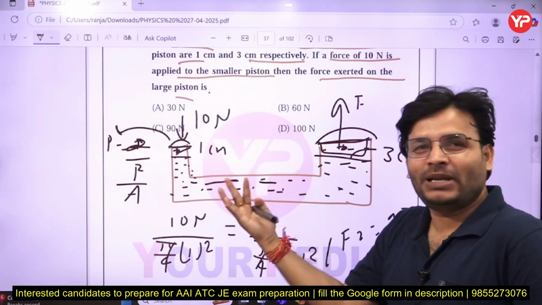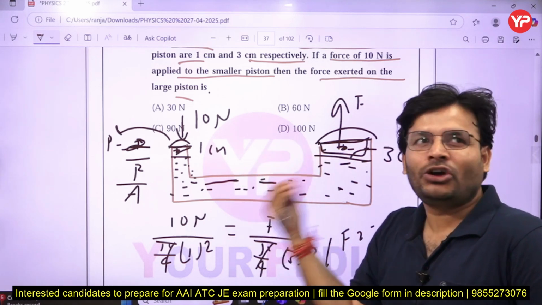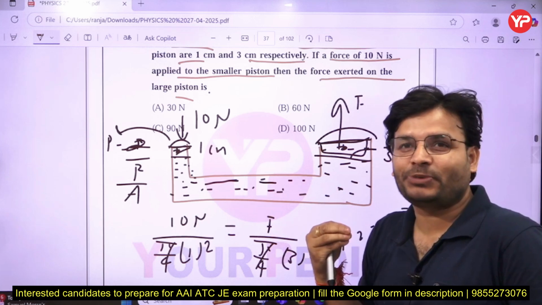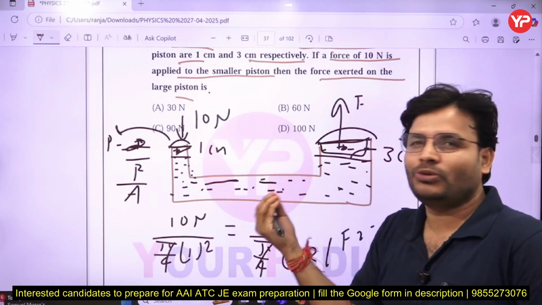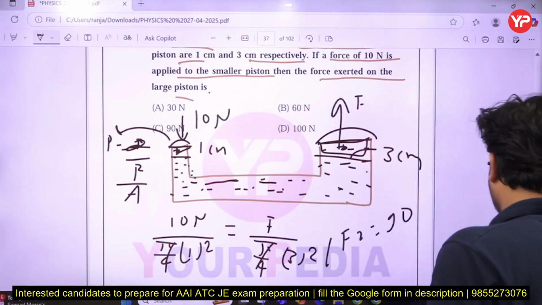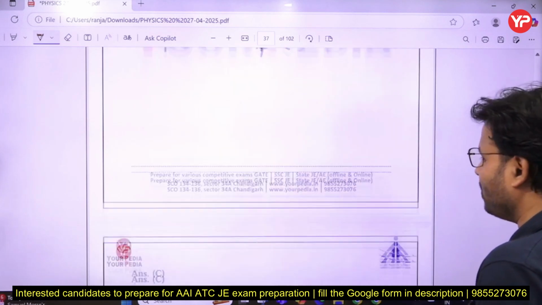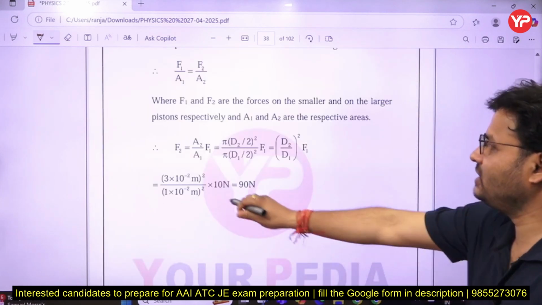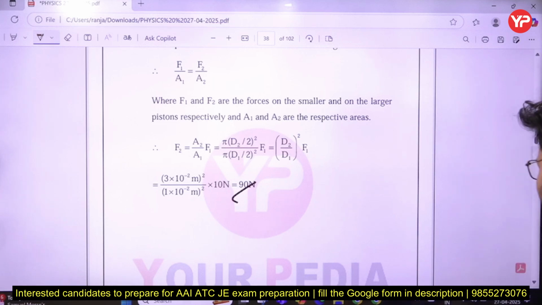In that, hydraulic press, hydraulic ram, hydraulic jack, all of them work on that principle, my dear friends. So it is very, very helpful and important if it is asked in the exam. So that is the concept you have to remember, my dear friends. Simply we can see here the same thing and get 90 as the answer.